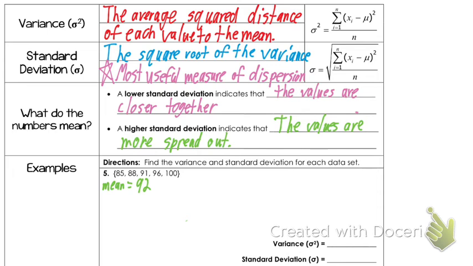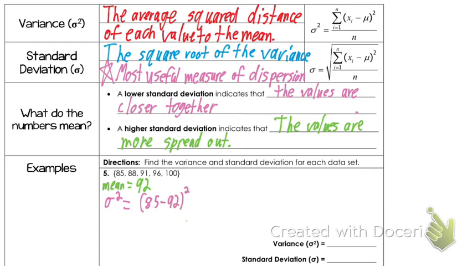Now, in order to find the standard deviation, you need to find the variance and square root it. So to find the variance, which is that little sigma squared, what you do is you take each value, so our first value is 85, you subtract the mean, and you square it.